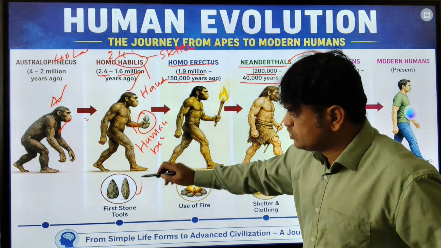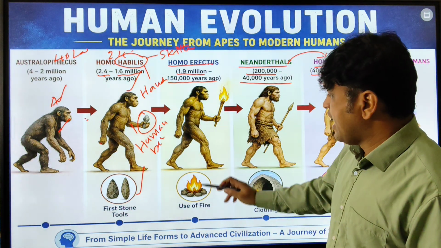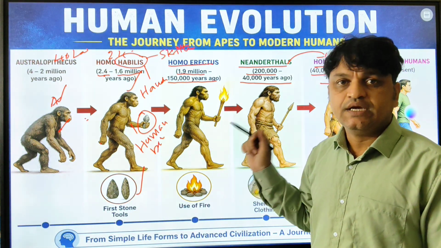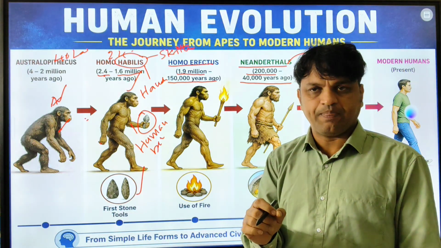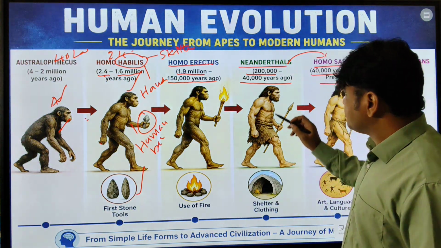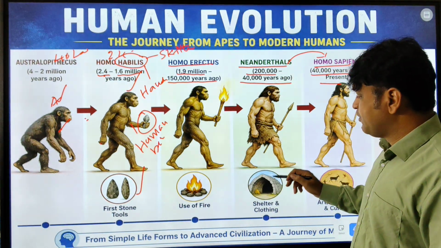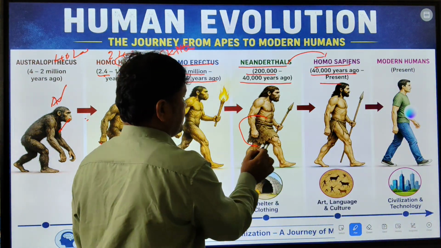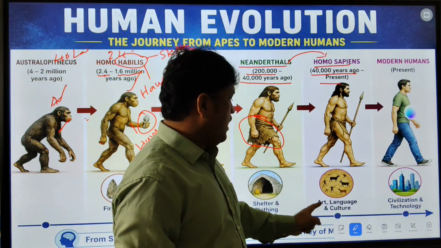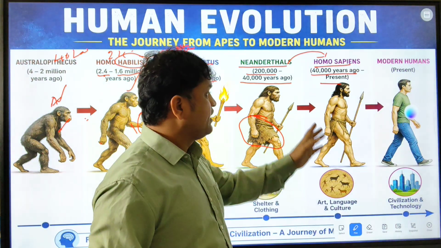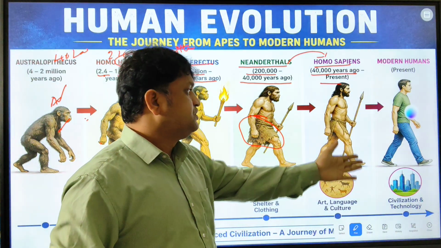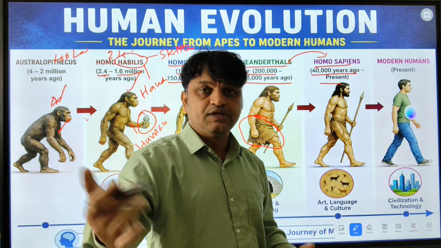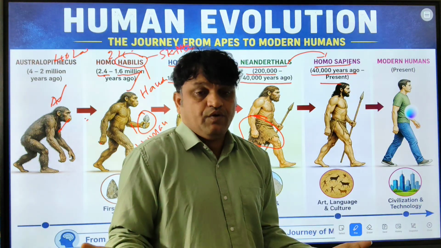So first tools were used by the handyman, and who discovered the fire? 3 lakhs years ago, it was Homo erectus who discovered fire for the first time. Then the Neanderthals were the first people living in shelters, and the clothing system was started. Then art, language and culture, cave painting, everything was discovered by Homo sapiens. So this is where we are today. Of course, after 1 lakh years, or another 50,000 years, how intelligent human beings will be, we don't know.